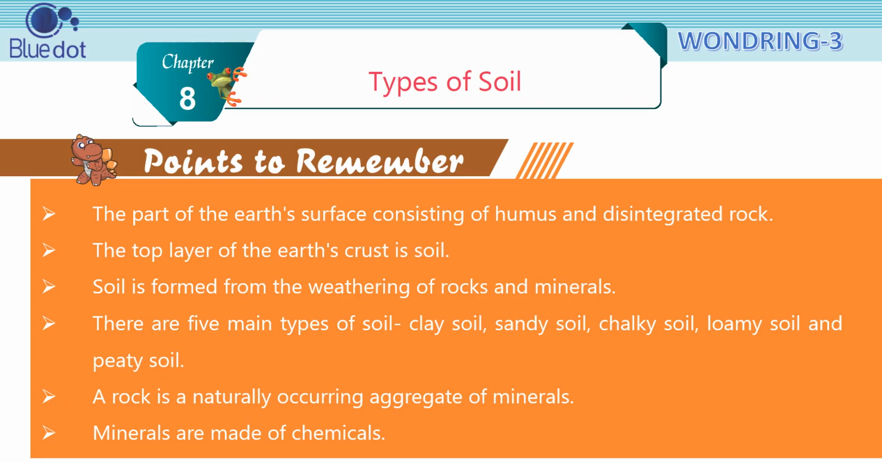Points to remember. The part of the Earth's surface consisting of humus and disintegrated rock. The top layer of the Earth's crust is soil. Soil is formed from the weathering of rocks and minerals. There are 5 main types of soil: clay soil, sandy soil, chalky soil, loamy soil, and peaty soil. A rock is a naturally occurring aggregate of minerals. Minerals are made of chemicals.